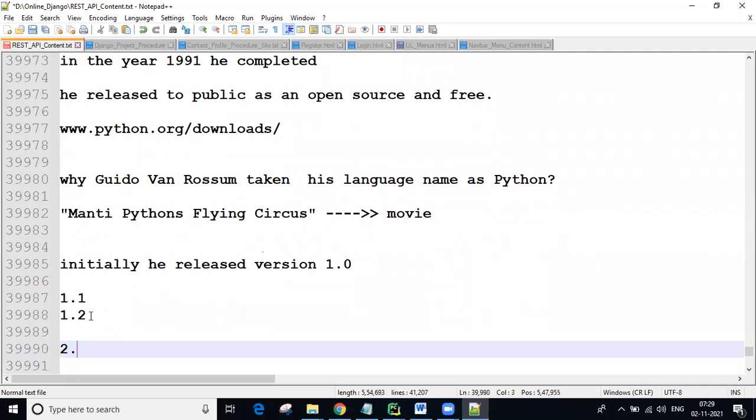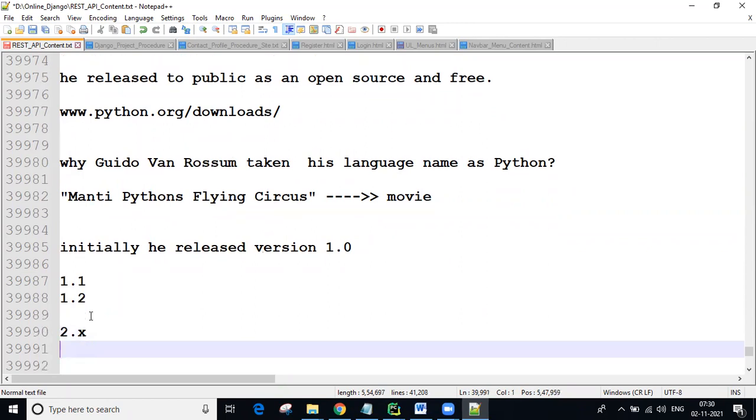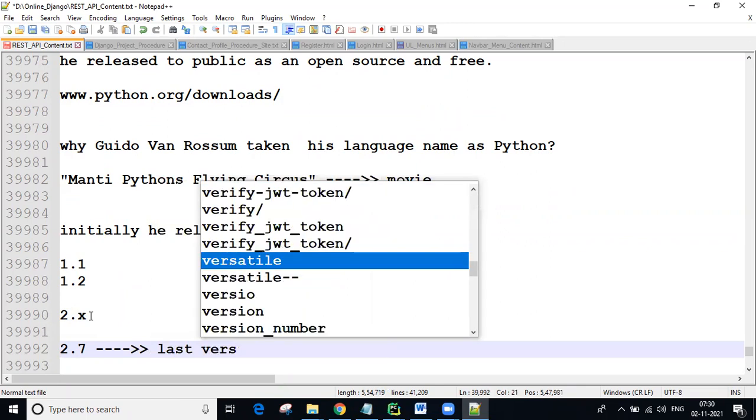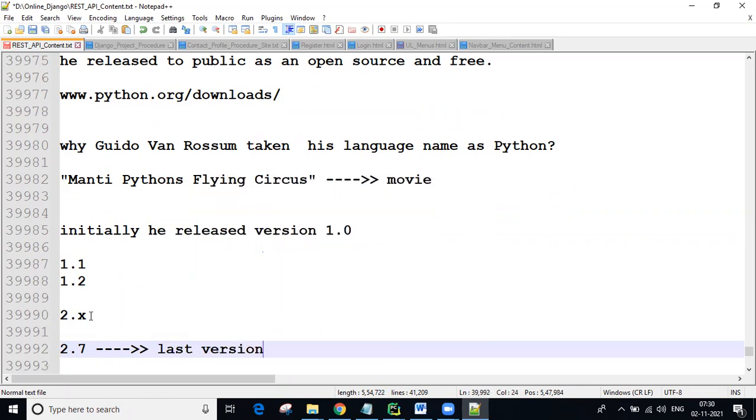After some days, the 2.x versions were released: 2.1, 2.2, 2.3, like that up to 2.7. 2.7 is the last version in the 2 series.